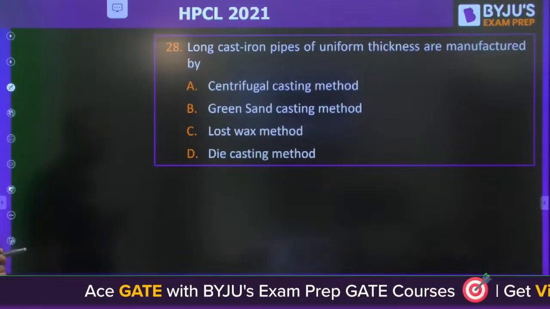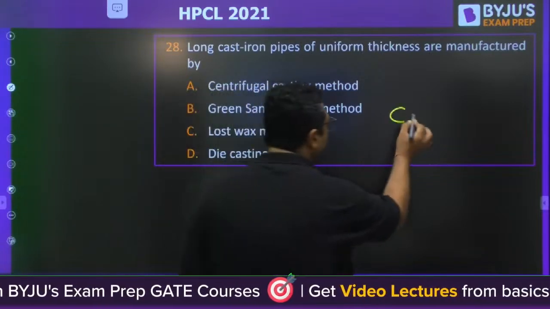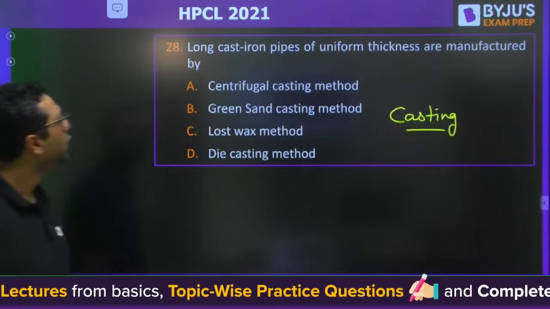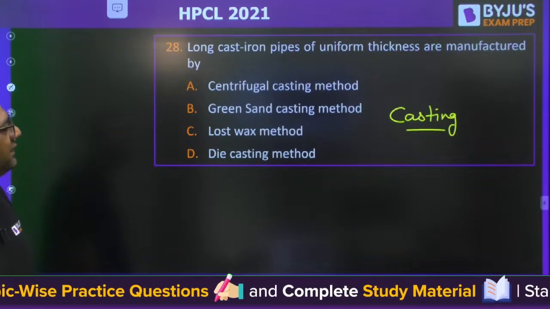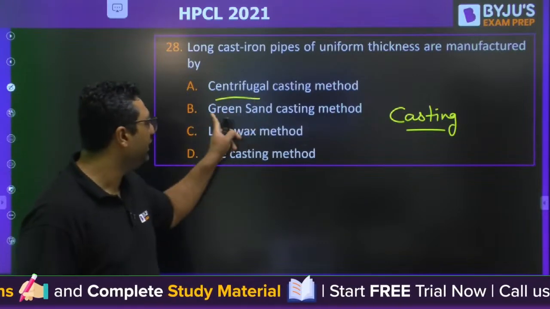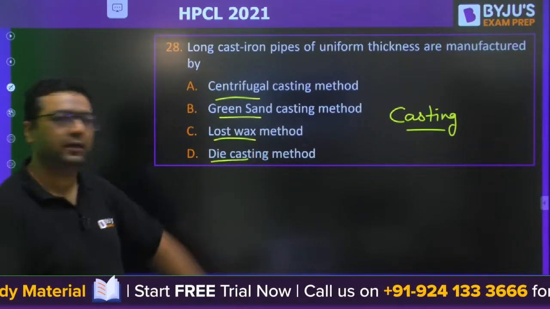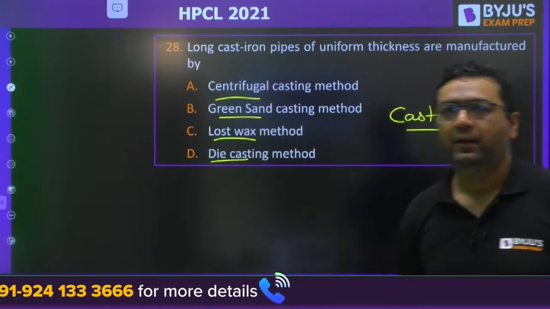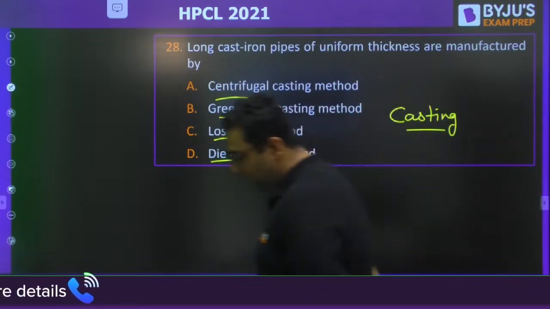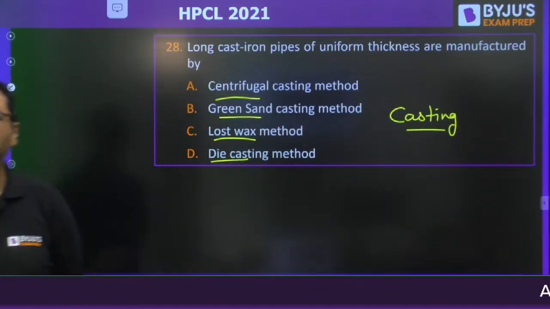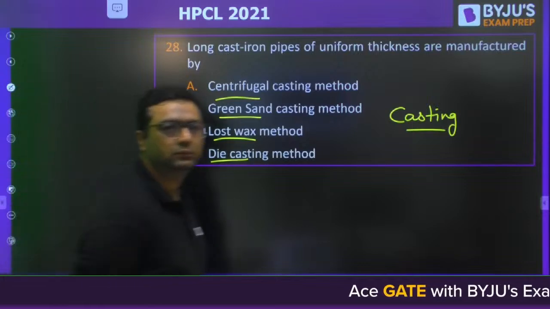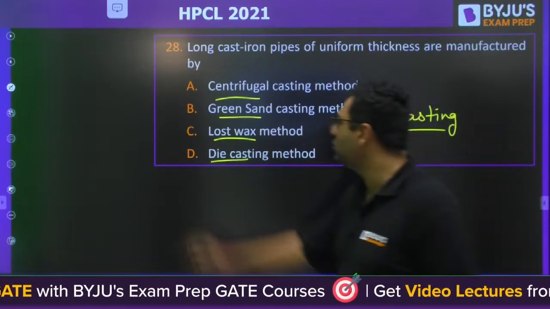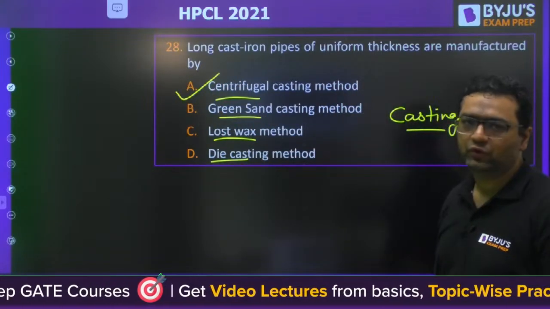Moving to question number 28. This is from casting. Long cast iron pipes of uniform thickness are manufactured by centrifugal, green sand, lost wax or die casting. Very easy question. Aspirant is saying A would be the answer. Pagle sir is saying A, very good. Ashish is saying A, very good. Aniket is saying A, very good. Answer is A. Centrifugal casting is used for the same.